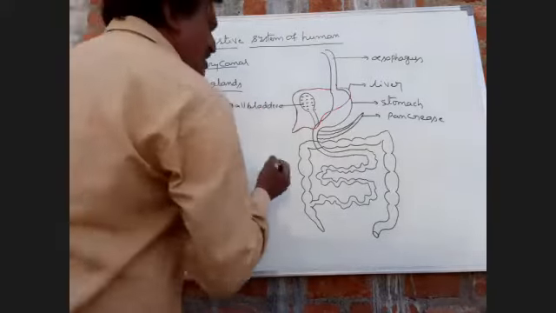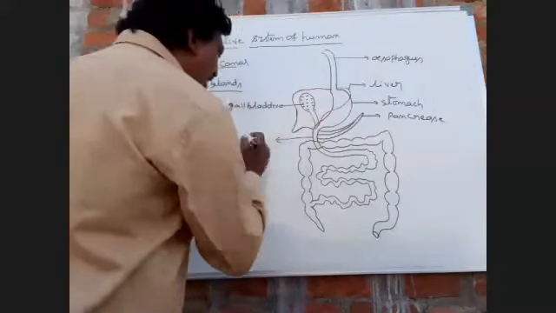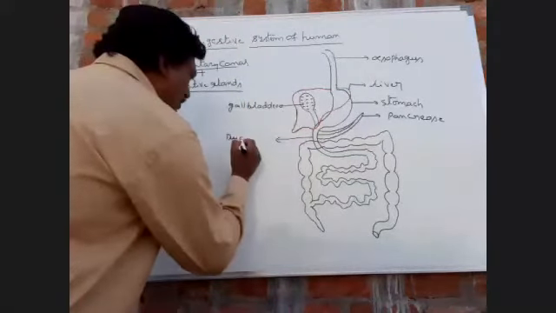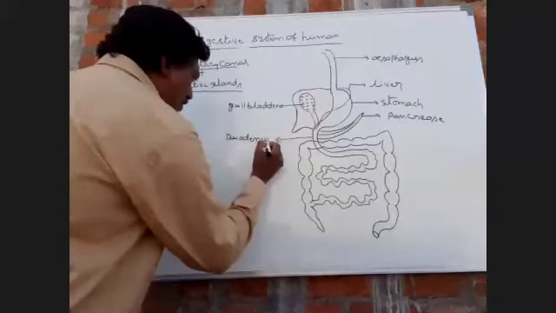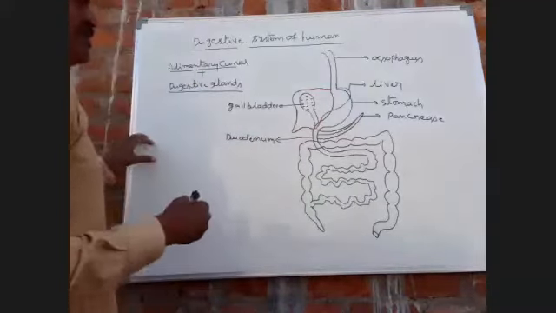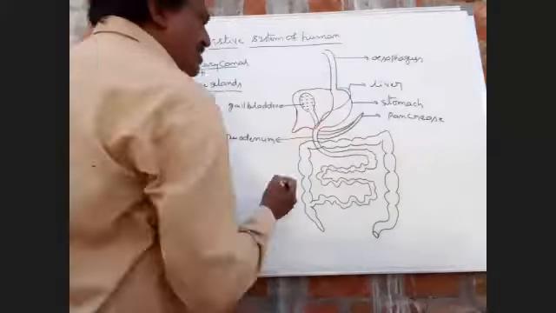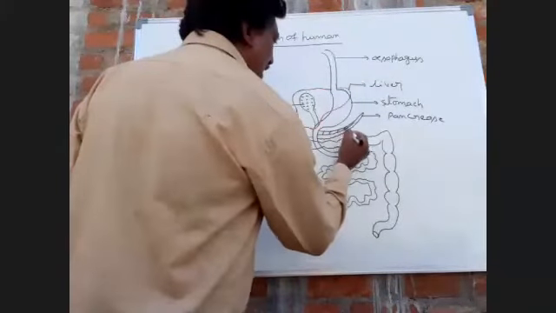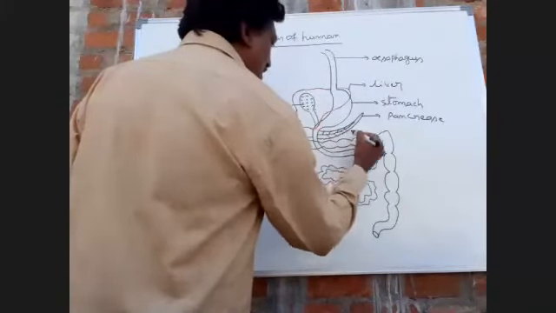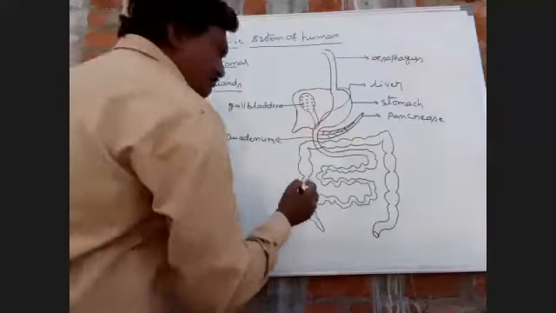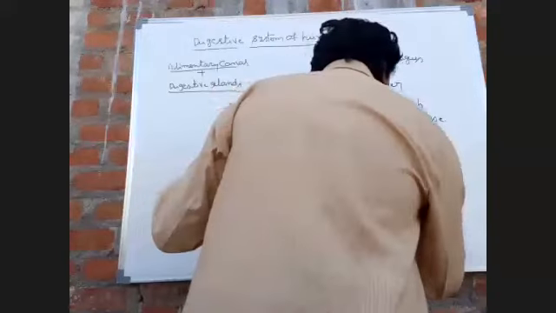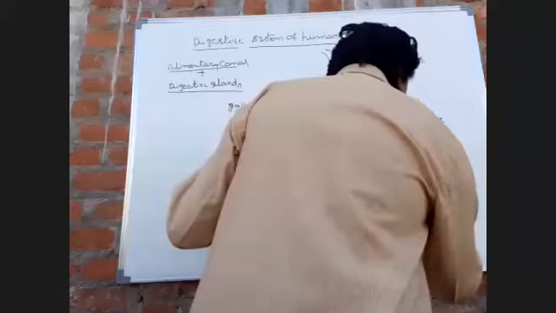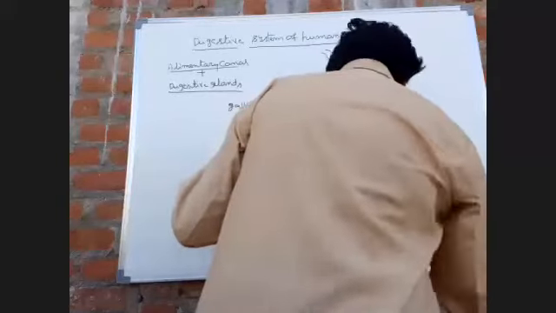Next is the U-shaped duodenum. Next one, this is the pancreas. Next, jejunum. This is the ileum.